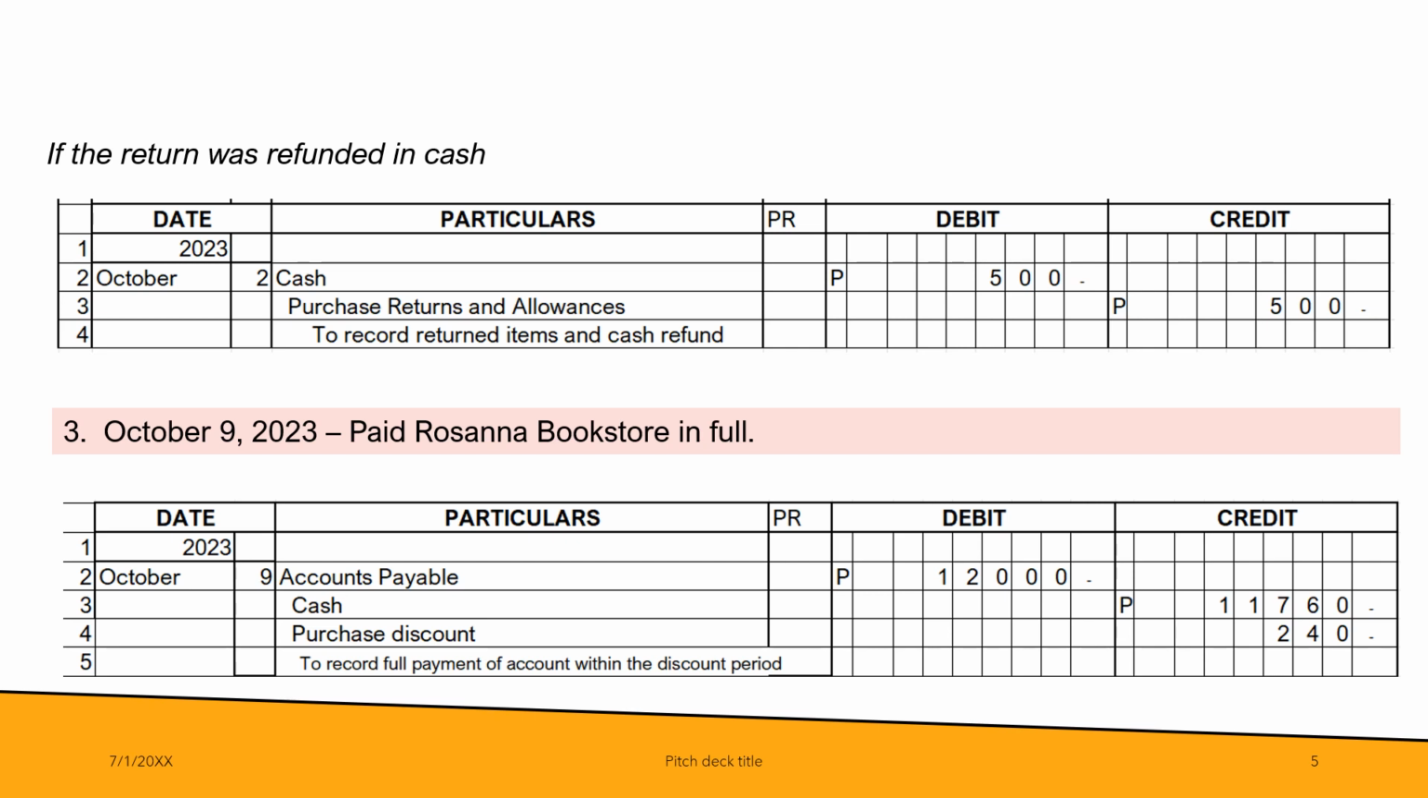So debit accounts payable 12,000, credit purchase discount, because CDL was able to pay within the discount period. The transaction happened October 1, and if paid within 10 days, October 9 is within 10 days, so CDL is entitled to 2% discount. 12,000 times 2% is 240. So that is the purchase discount. And then the difference will be the cash payment of CDL, and that is 11,760.